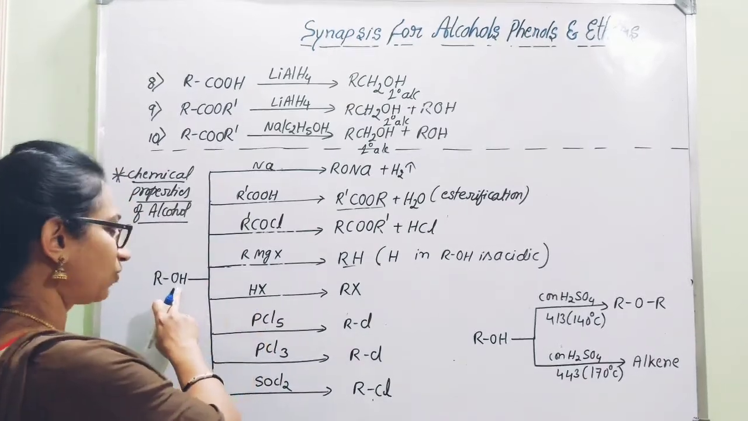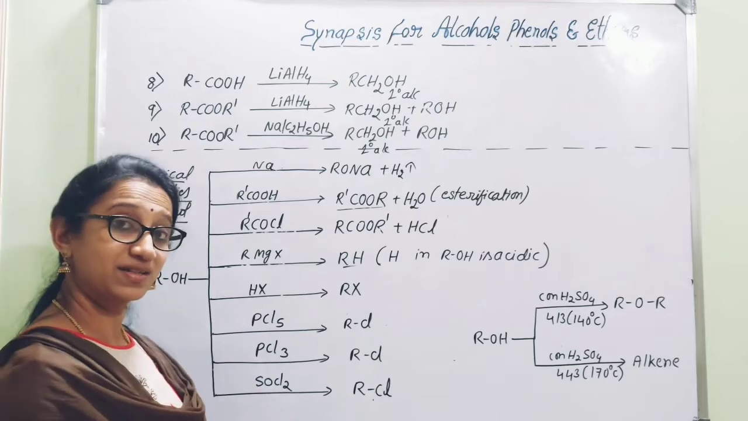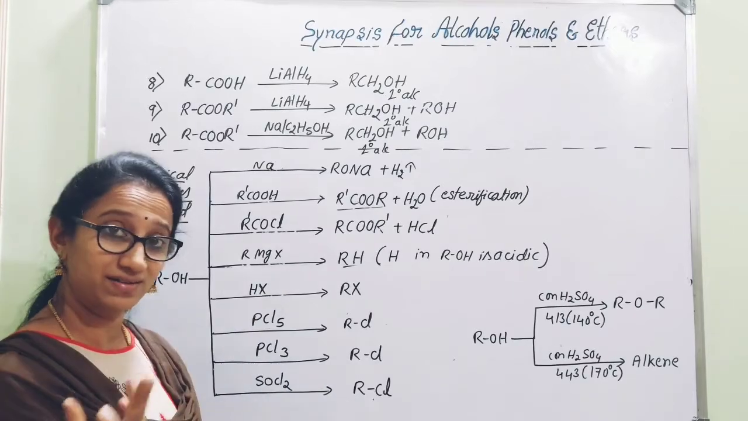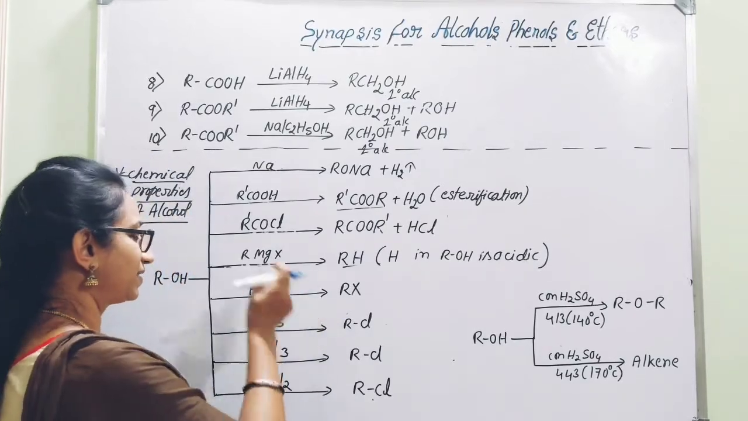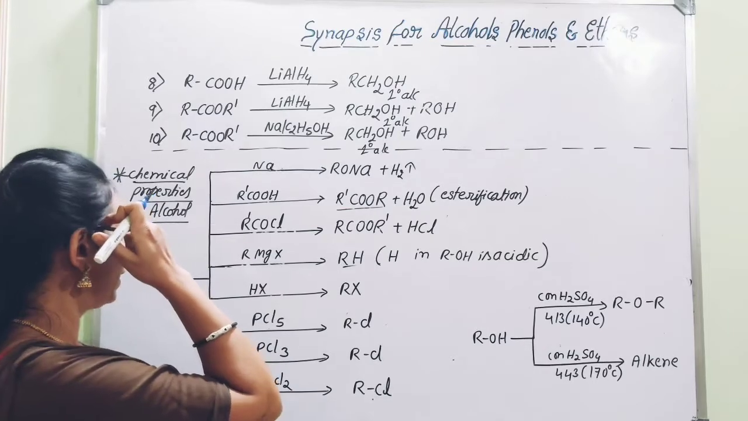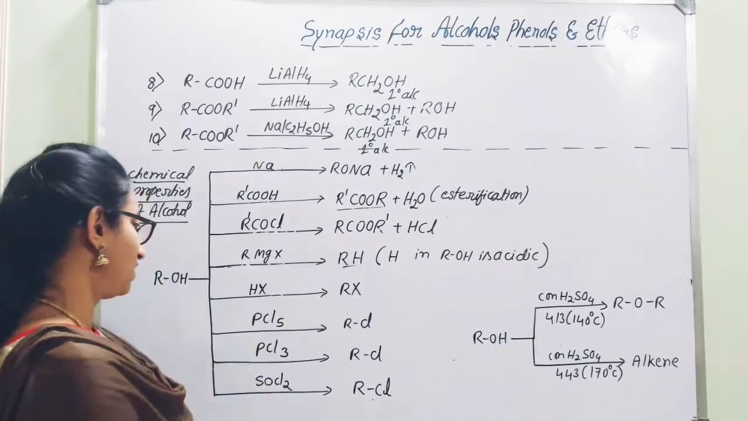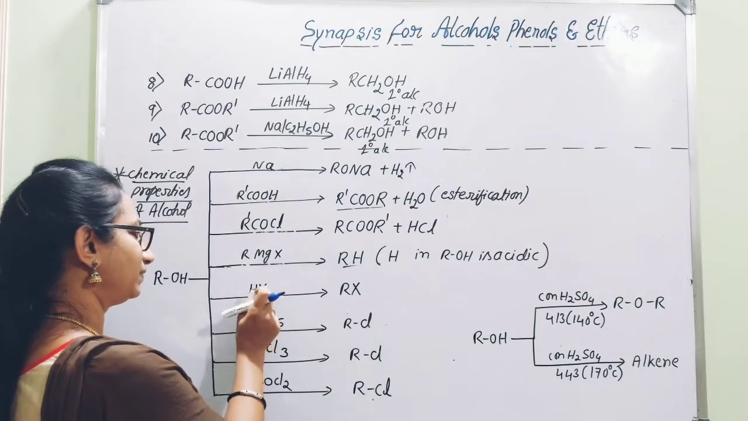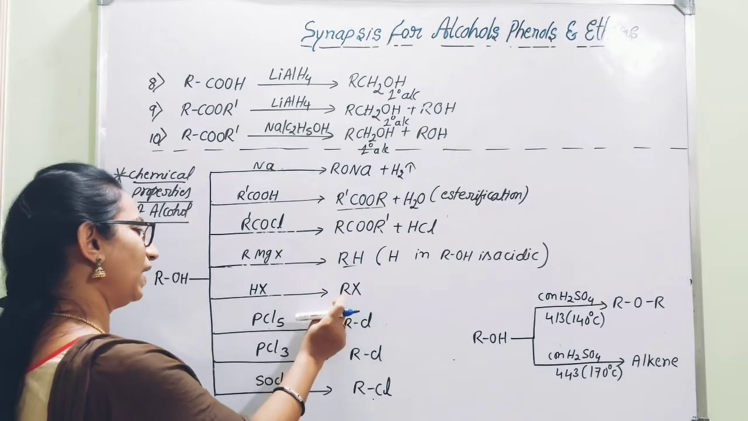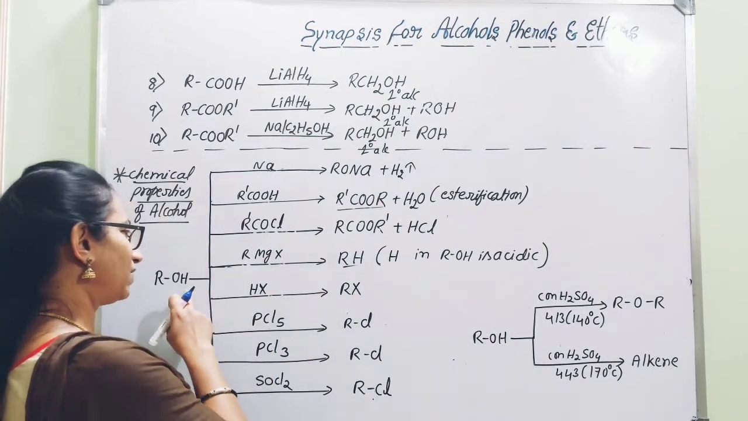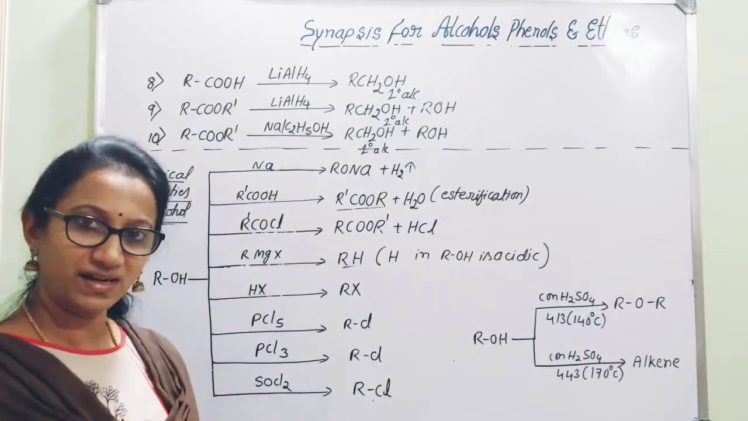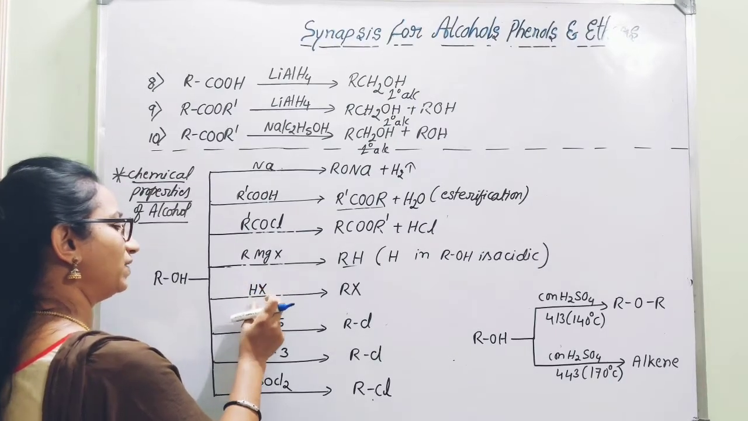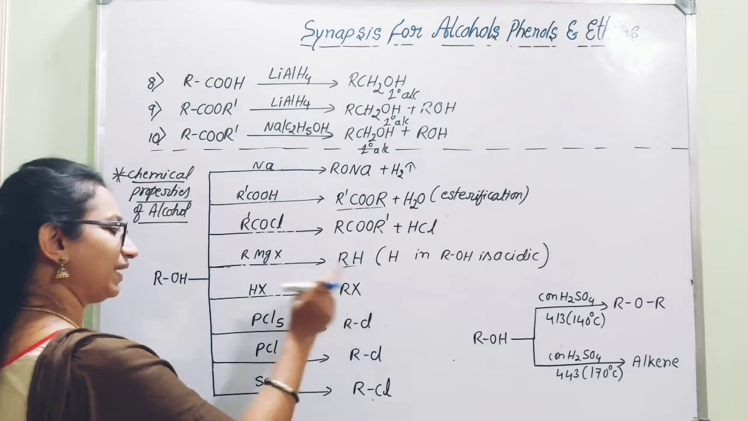Then in case alcohol is treated with hydrogen halide, that is the Lucas test, you can remember. When alcohols are treated with hydrogen halide in the presence of anhydrous zinc chloride as catalyst, that mixture of anhydrous zinc chloride and concentrated HCl you can consider as the Lucas reagent. When alcohols are treated with hydrogen halide, there is conversion into alkyl halide. Primary alcohol, secondary alcohol, and even tertiary alcohols can react with this hydrogen halide to convert into the respective alkyl halides.